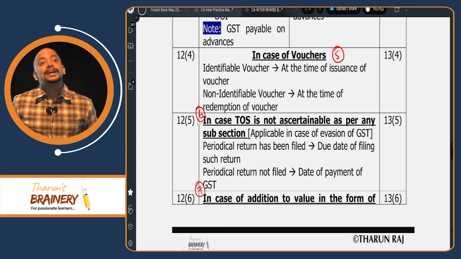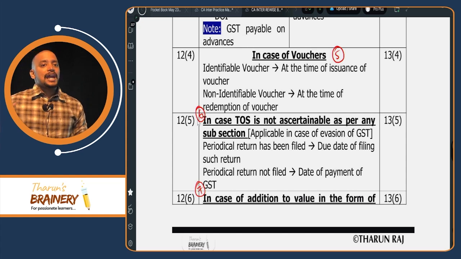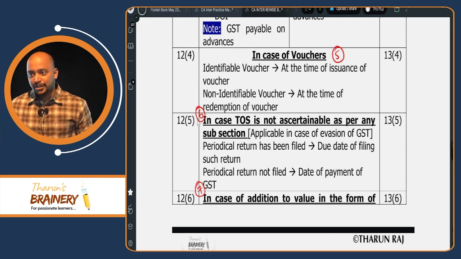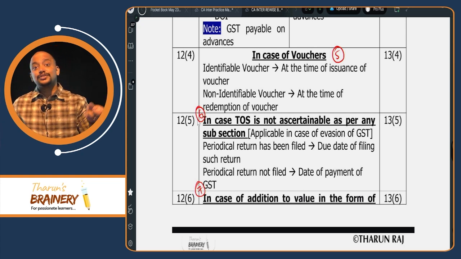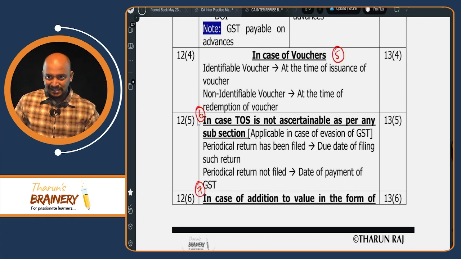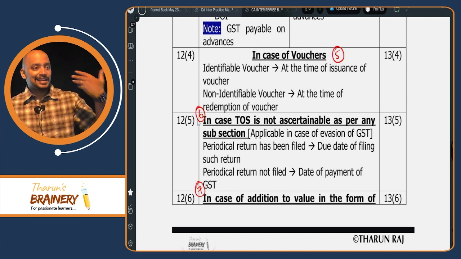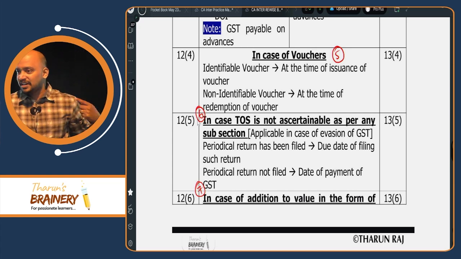If you do not come and redeem at all, I will not pay any GST. So the time of supply is only at the time of redemption, and the question of refund will not arise. The question of refund arises only in case of an identifiable voucher, because today itself I would have paid GST considering that the sale has taken place, but at a later point, when you do not redeem the voucher, I will get a refund.